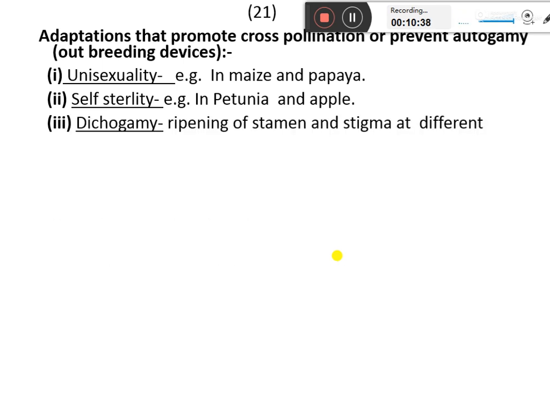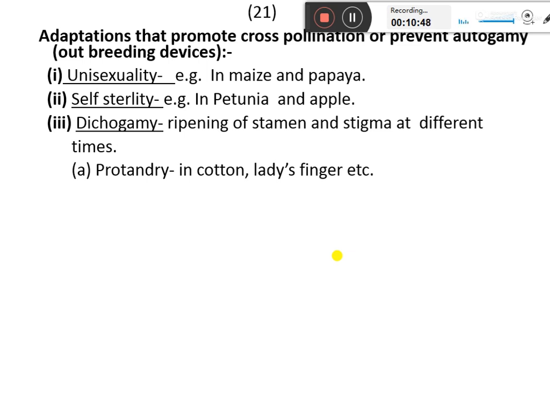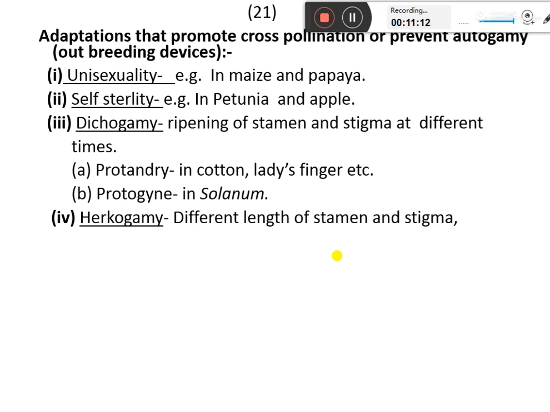Dichogamy is the ripening of the stigma and stamen at different times. This is of two types: protandry, where the androecium ripens first and the gynoecium ripens later. In protogyny, the gynoecium ripens first and the androecium ripens later. Protandry is seen in cotton and lady's finger, while protogyny is seen in Solanum.